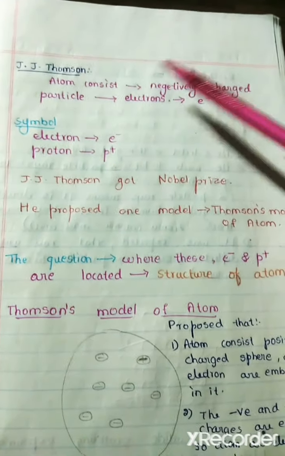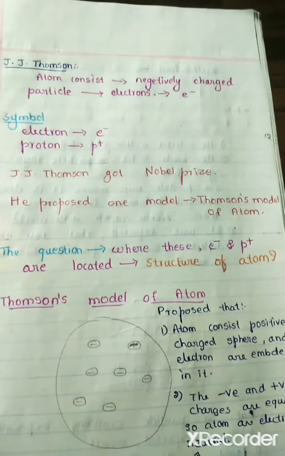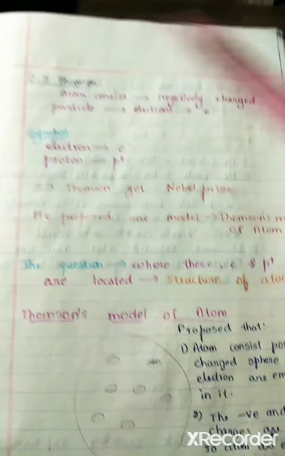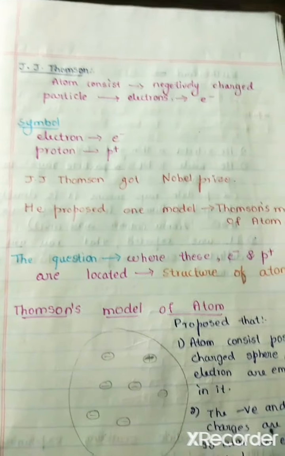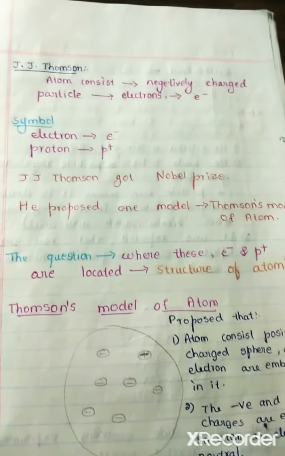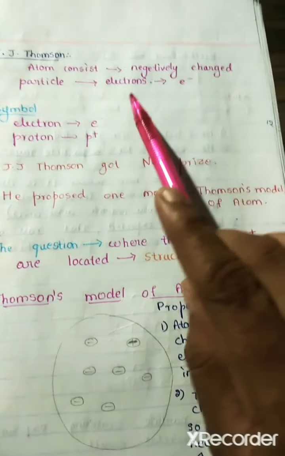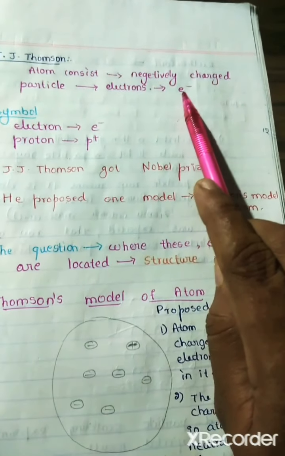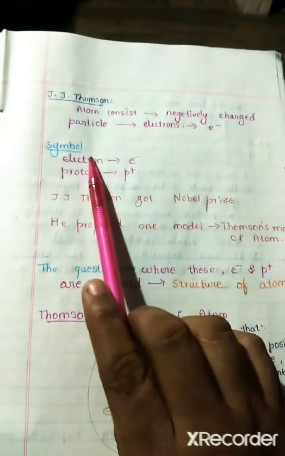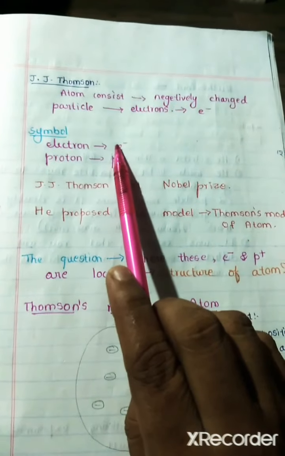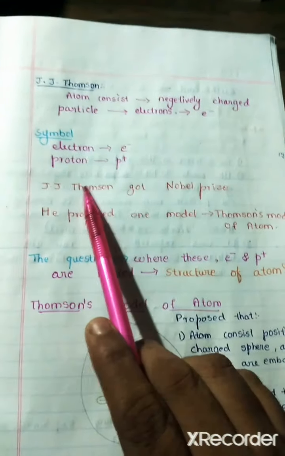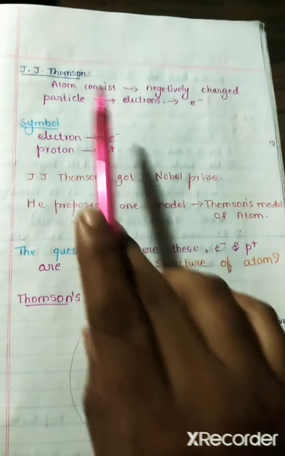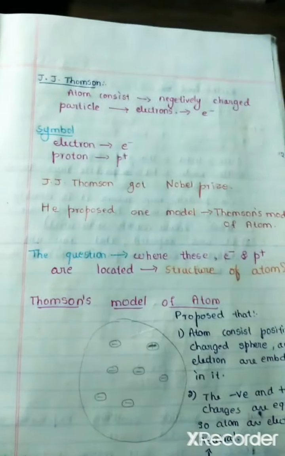Further, the scientist J.J. Thomson said that an atom consists of negatively charged particles. He said that an atom contains not only protons but also electrons, which are negatively charged. Okay, what is the symbol here? Electron is denoted as e negative, and proton is denoted as p positive. J.J. Thomson got the Nobel Prize for the discovery of electrons.